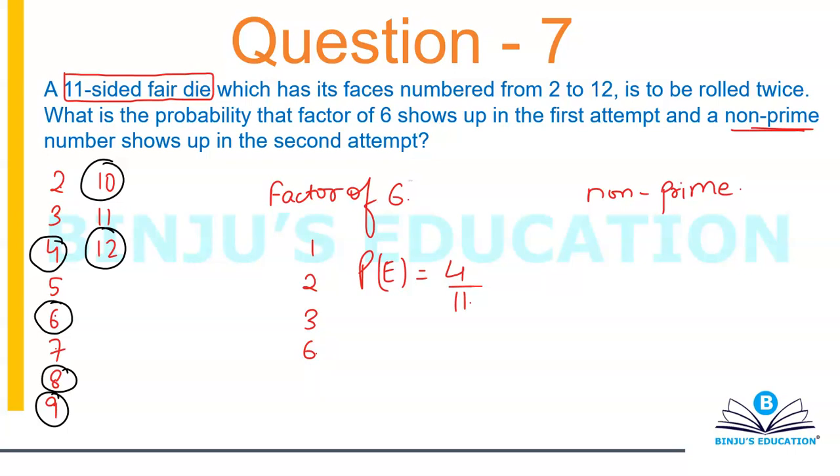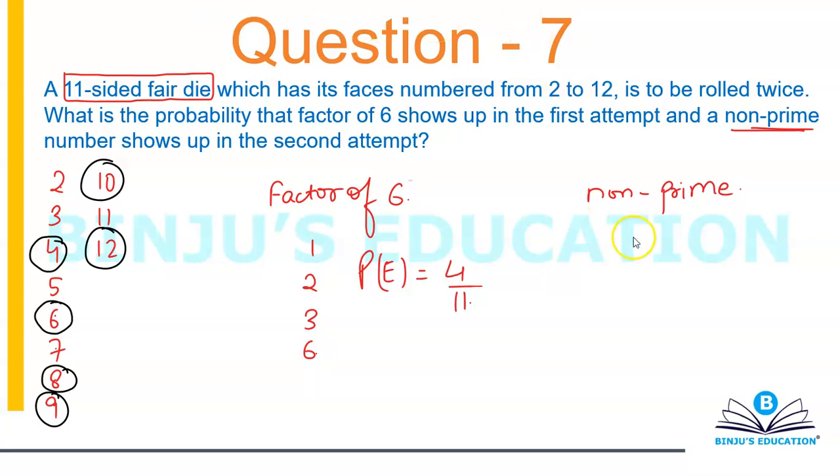I hope everyone understands the meaning of the term prime. A prime number is any positive integer which has only two factors, one and the number itself. Non-prime numbers are numbers which are not prime, and one is neither prime nor composite.